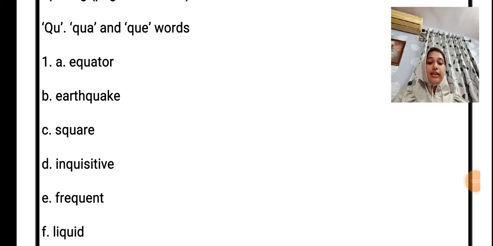So here first is an imaginary line on the earth. As we all know, it is an equator. So equator is the answer.